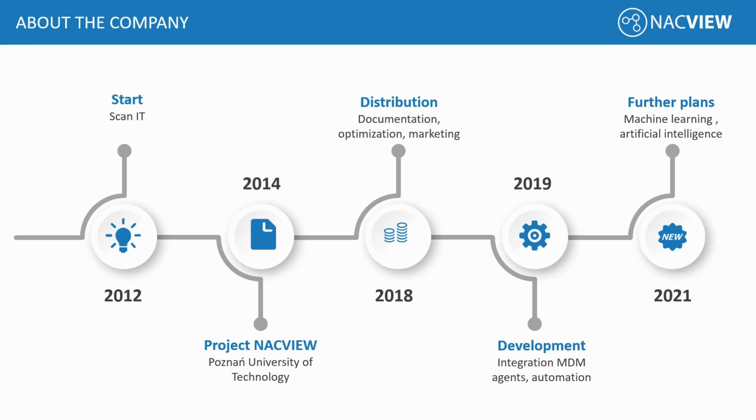We are a Polish programming company from Poznań, and one of our products is the NACVIEW Network Access Control solution. The company was founded in 2012, and we started selling the system shortly after. Our clients include companies from many industries: education, including colleges, universities and higher schools; healthcare, hospitals and medical centers; government, parliament, ministries and many offices; and also big manufacturing companies which sell their products all over Europe. We have big plans for the development of our system: machine learning, artificial intelligence, and more.